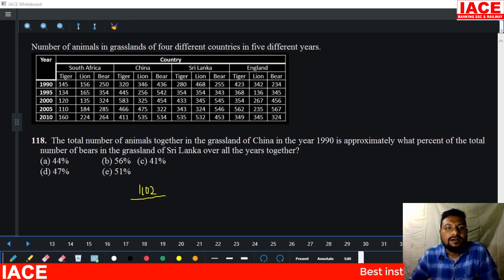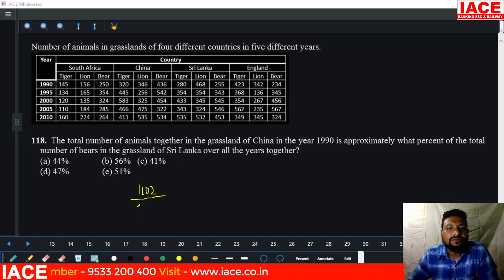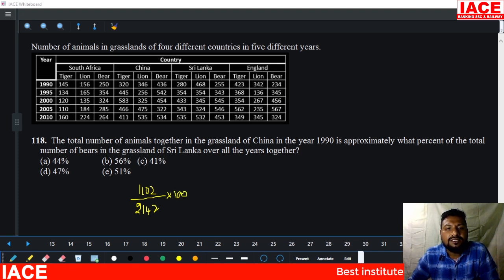Bears total value is required: 255, 343, 545 and 546, 453. It is 500, 500, 1500, 1900 up to that. Then 2000, 2000 plus extra 43, 46, 53 added. The final value is 2142. We need percentage, multiply with 100. Look, 1102 is a half of the 2142, nearly half, that means answer is nearly 50%.